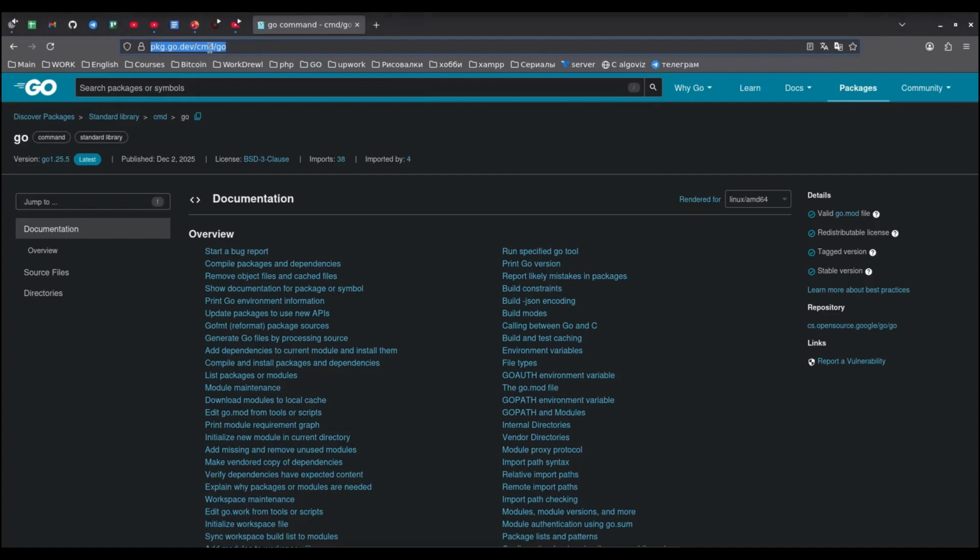Alternatively, you can find descriptions of the commands on the official website. In general, I think we have achieved a basic understanding of this issue and can move on. The next step was to look at Go from the perspective of an average abstract project. And in the process, I formed the following picture. The module acted as a kind of whole unit. And since this is the theoretical part, I will move on to the slides.